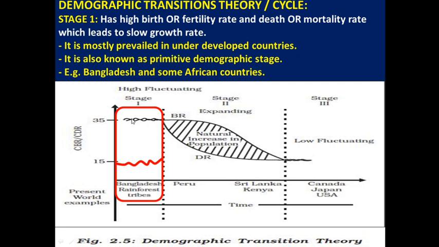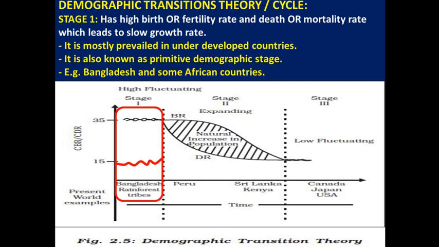These countries are socially and economically very poor. Because of that, we have a high birth rate. Why do we have a high birth rate? It may be because of early age marriage,